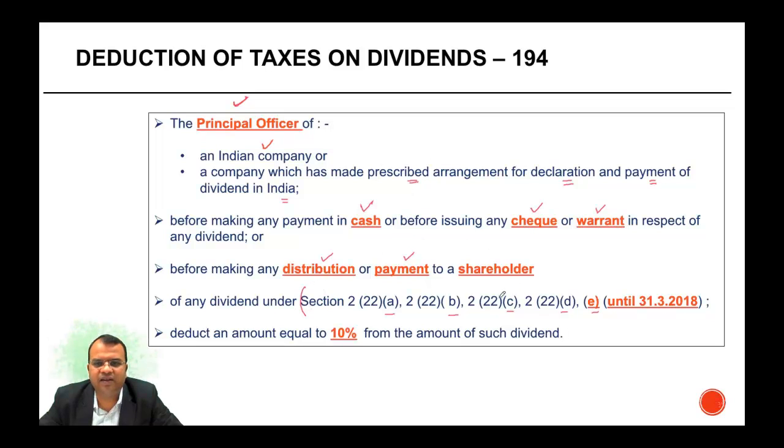But because of the fact that the dividend referred to in these four subclauses was exempt in the hands of the shareholder, there was no withholding tax on these sections, or the dividend which is covered in these sections. Now even the dividend referred to in 222E has also been removed, in the sense that the company has to pay dividend distribution tax on such dividend. The shareholders, they don't have any tax liability on such receipt. Therefore, even this is now exempt, and therefore there is no withholding tax on dividend.